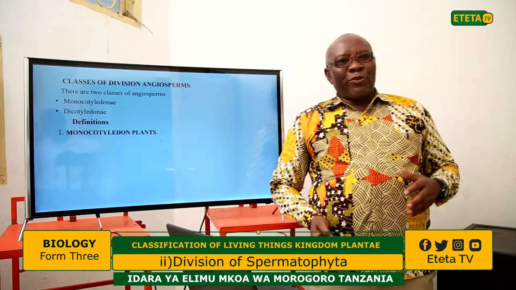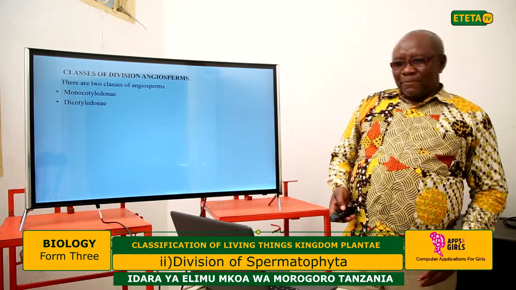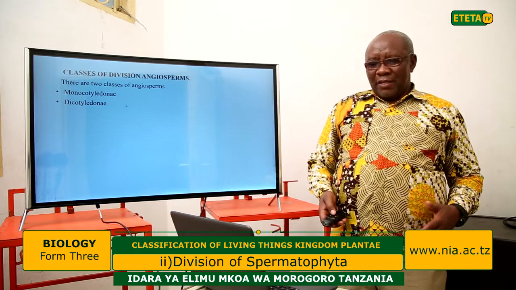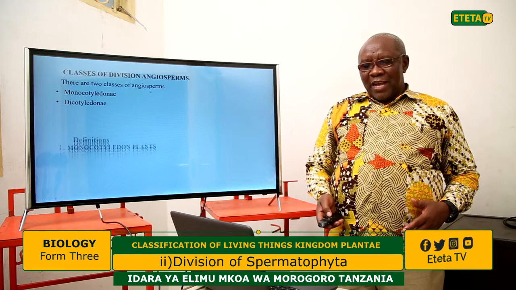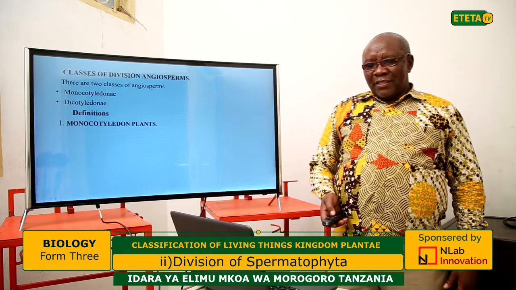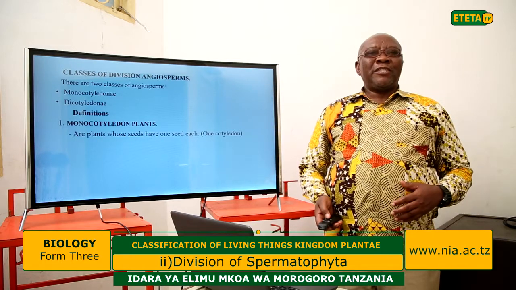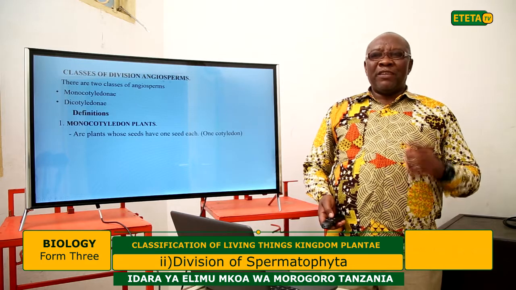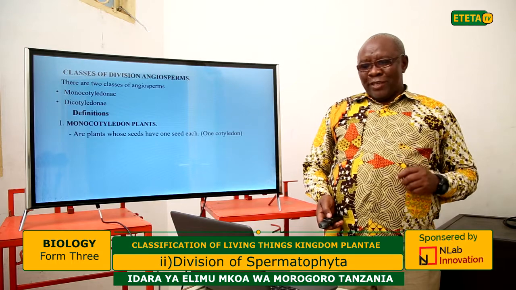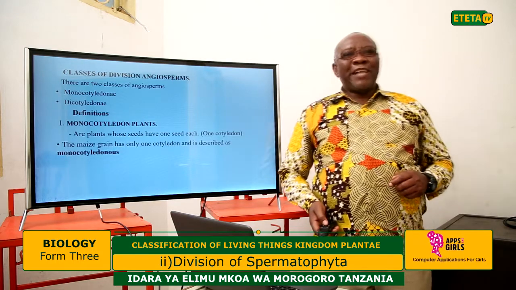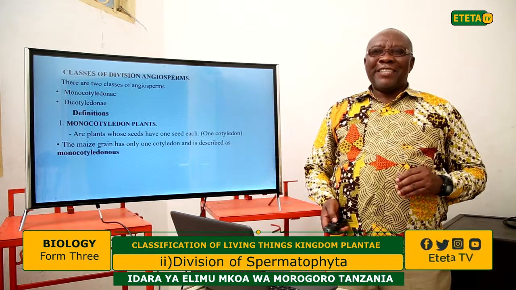Now let us see what the monocotyledon plants are. Monocotyledons are one class of the division Angiospermophyta. The second is the dicotyledon. Let us go through the monocotyledon first. Monocotyledons are those plants which produce seeds having one cotyledon, only one seed leaf. A good example is the maize. The maize plant is a good example.